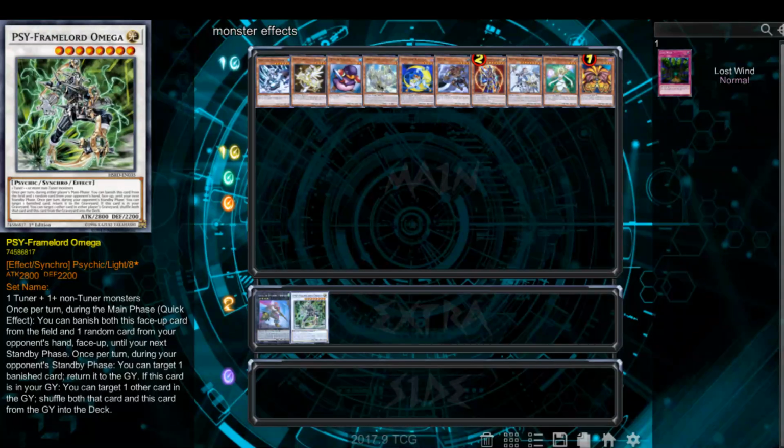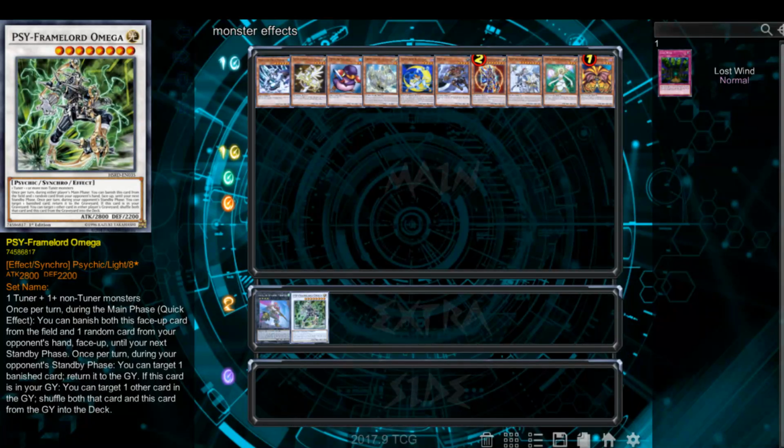Also, while we're on Cyframe Lord Omega, I'd also like to talk about his once per turn during your opponent's standby phase, you can target a banished card, return it to the graveyard. That effect actually can target face down banished cards, like from Pot of Desires. Yes. And it's also a triggered effect, I believe, because it happens during the standby, and it's not like you can chain two of their effects together, or two Omegas on the field to do that.